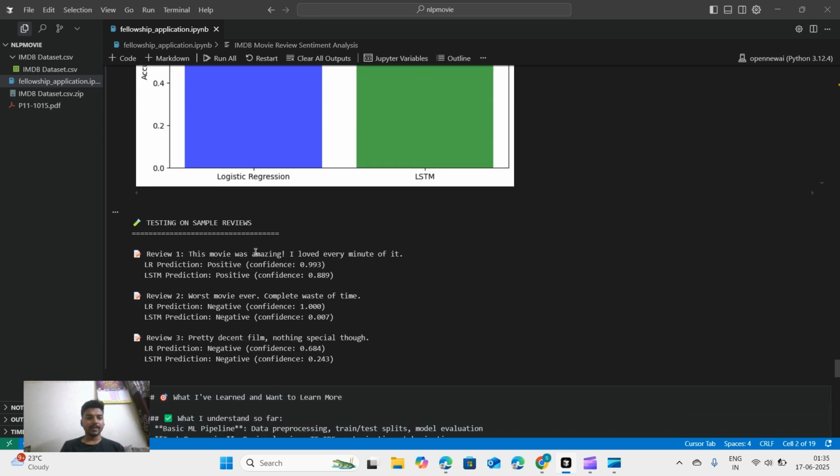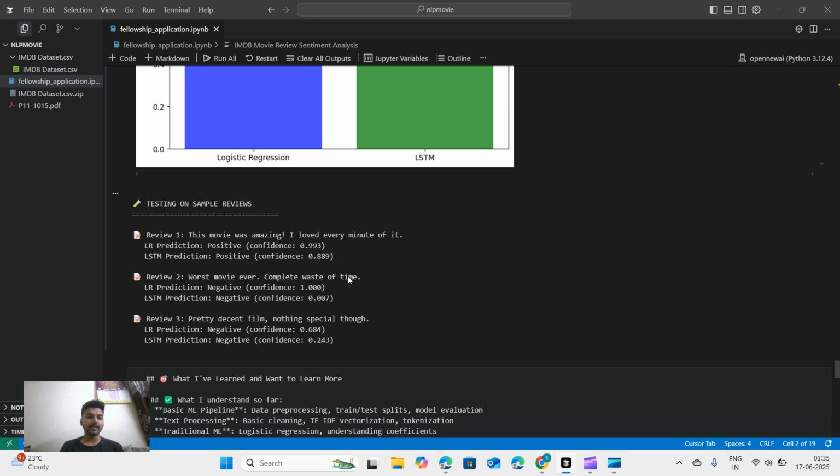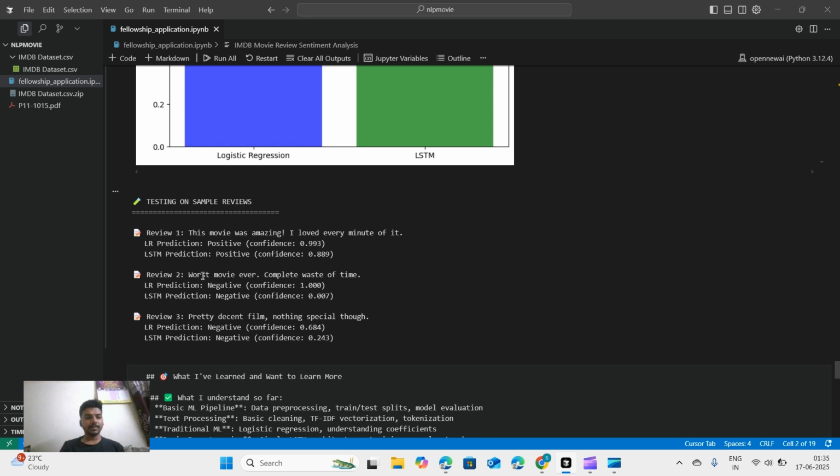And for the samples, you can see, for example, the movie was amazing, I loved every minute of it. The logistic regression predicts it positive with confidence of 99%, and the LSTM predicts it positive with confidence of 88%. Here is the other example, worst movie ever, complete waste of time. The logistic regression predicts it negative with 100% confidence, and the LSTM predicts 0.007, which we can say is like 99% negative.